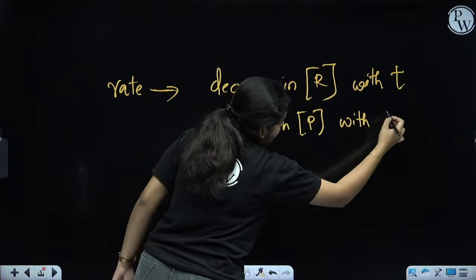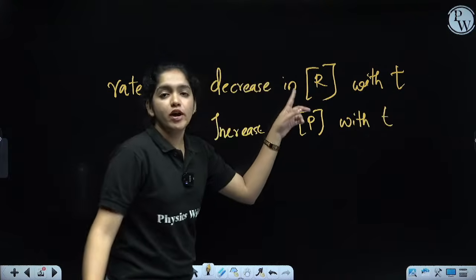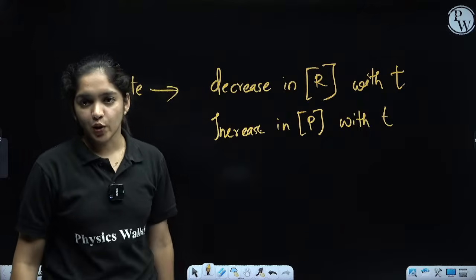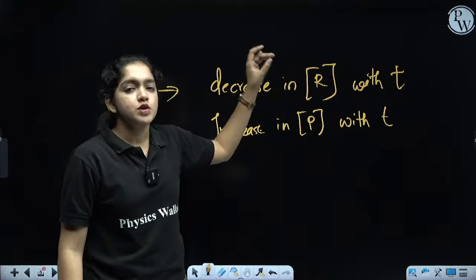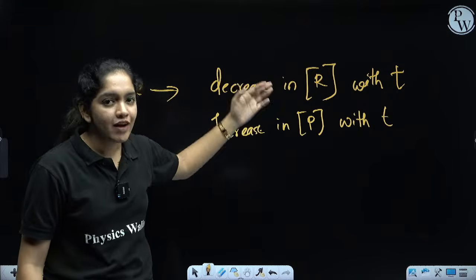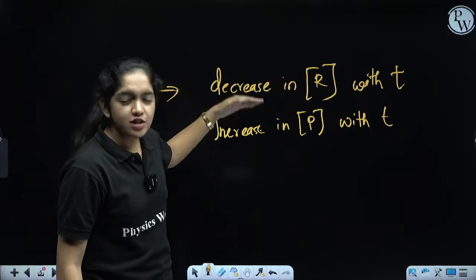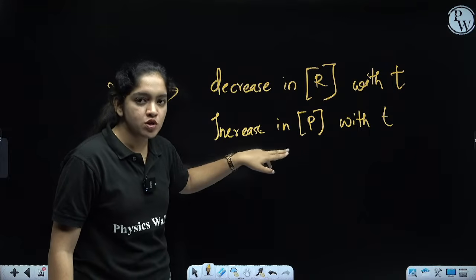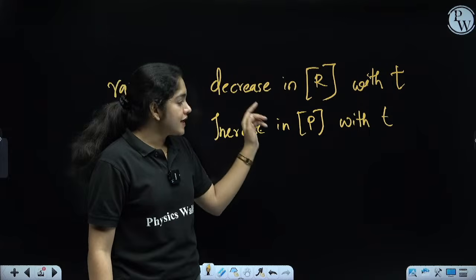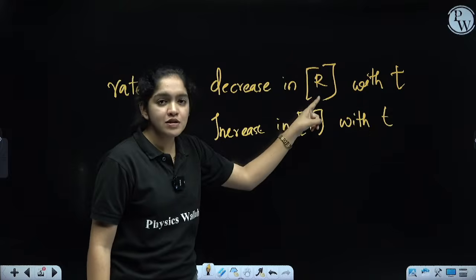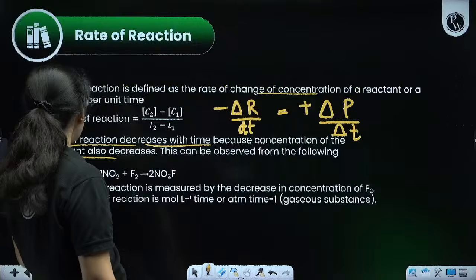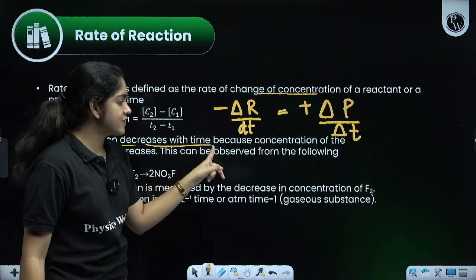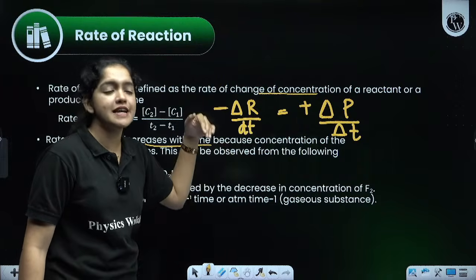Why am I putting a square bracket there? The square bracket indicates the concentration. This indicates the concentration of reactant and the concentration of product. The rate of a reaction is defined as the change in concentration of reactant or product in time t. In a reaction, the reactant concentration is decreasing, so the rate of the reaction decreases with time as the concentration of reactants decreases.